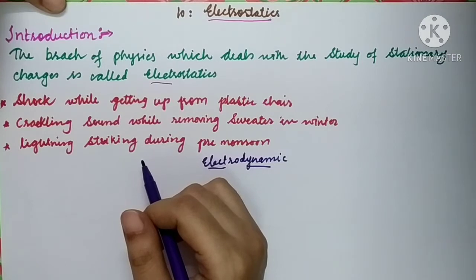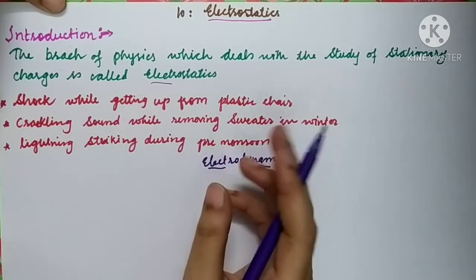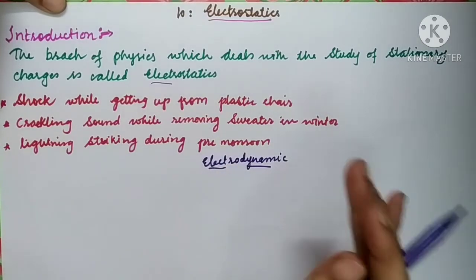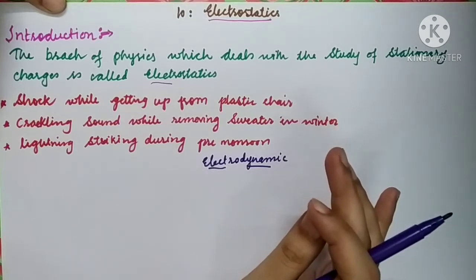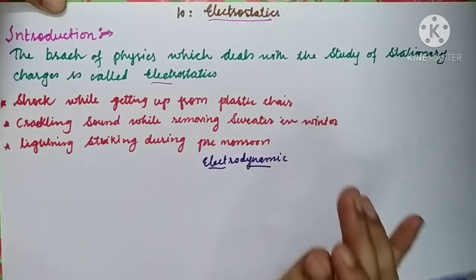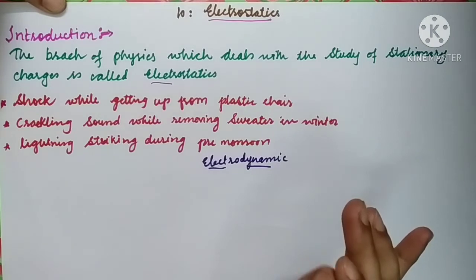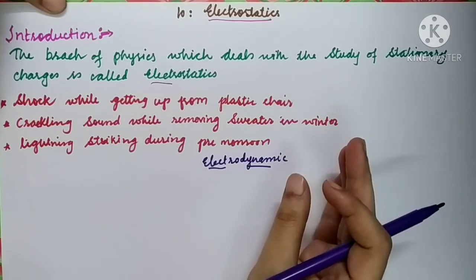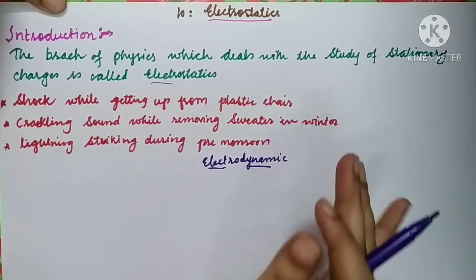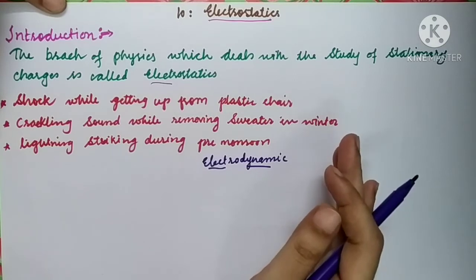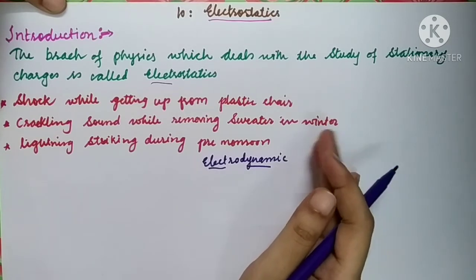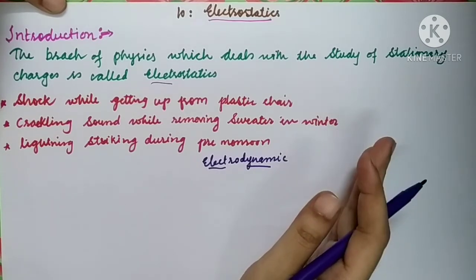Similarly, students, you might have played this event where you rubbed your plastic scale that we are using for measurement with dry hair, and if some pieces of paper are placed close to this plastic scale, what is going to happen? All the pieces of paper will stick to the plastic scale. It means what? There are charges on the paper as well as on the plastic scale. What does it mean?